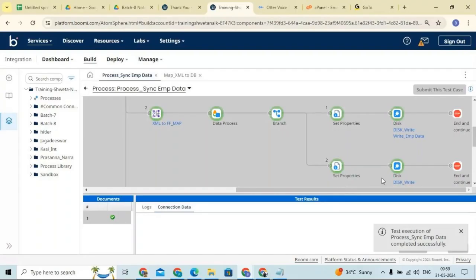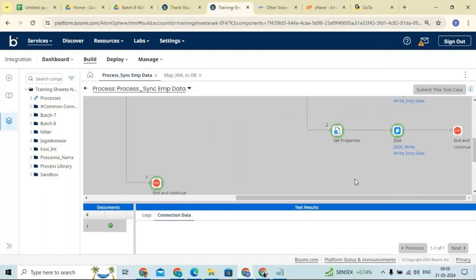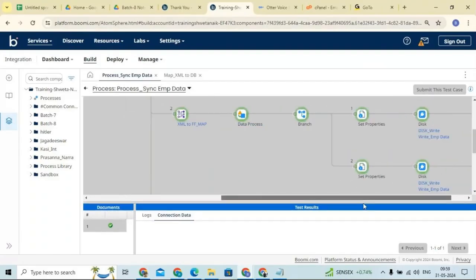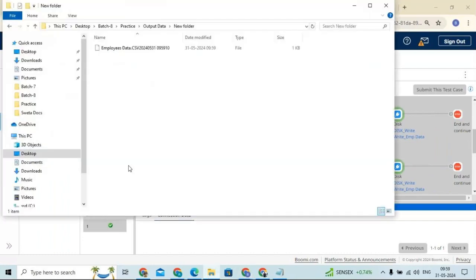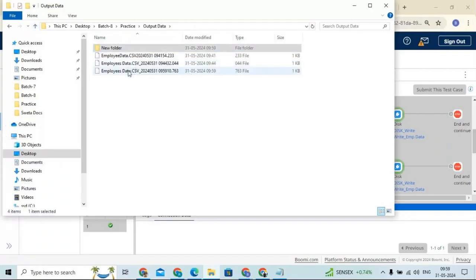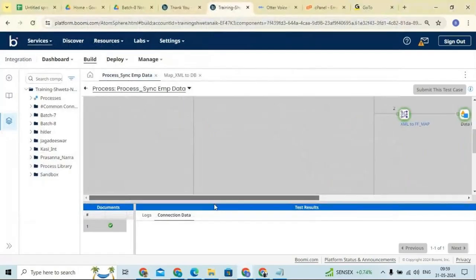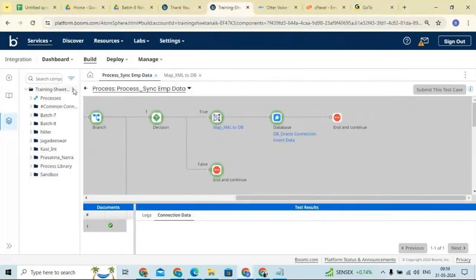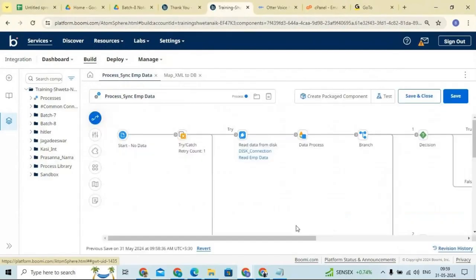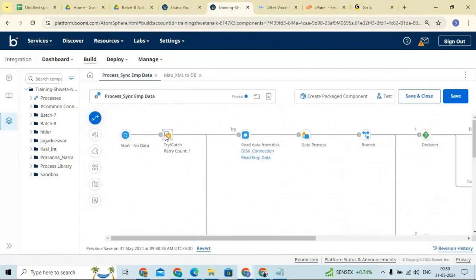Now you can see branch 1 executed and the data is going here, and branch 2 also executed and the data is coming here, which means the task we want to perform is working as expected. We'll come here, and one data file is coming. We'll come here again, and one more file is coming and being placed here. That is how we can override the file name and directories by using document properties for different connectors. Clear?